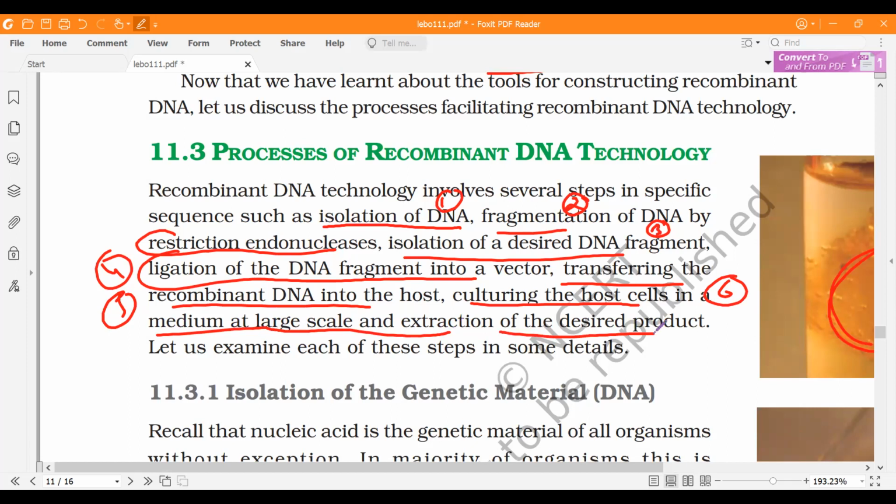So it is to obtain desired proteins, because ultimately genes will express and form proteins, or they'll form the enzymes, or they'll form some sort of important things like insulin and all, or medicinal things. That's why we do these things. So then you can raise it.